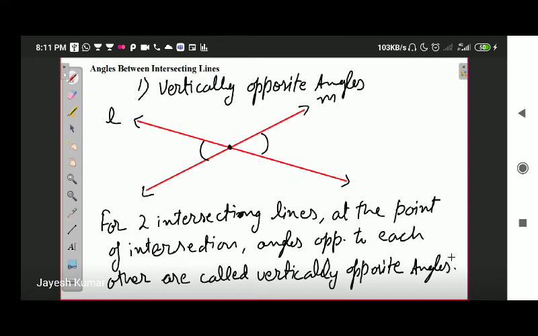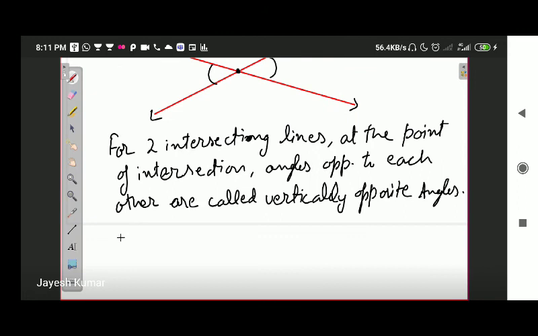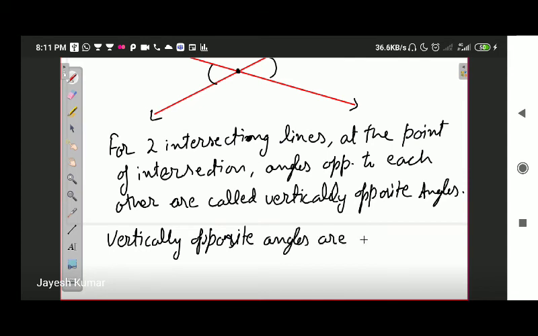Angles opposite to each other are called vertically opposite angles. And further we will write down: vertically opposite angles are equal to each other. Okay, so at the point of intersection, the angles opposite to each other are